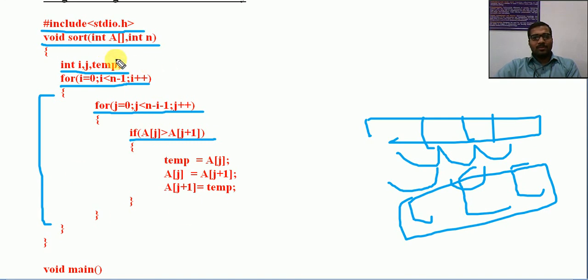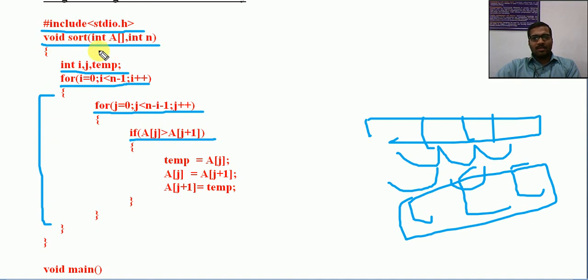So remember two things. While calling, just use the name of the array. You don't need to specify the subscript, square brackets or any size there. We can call by using only the name of the array, so that is implicitly in that format only. The language is written like that. While receiving, you should have a return type. This is not returning anything. Sort of, this is the name of the function.